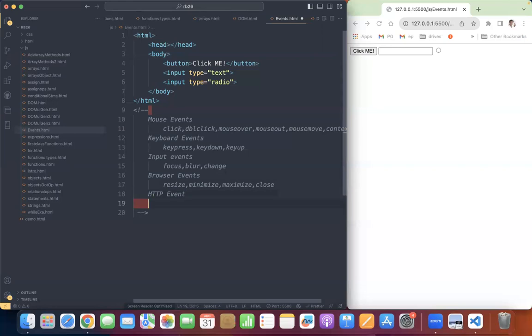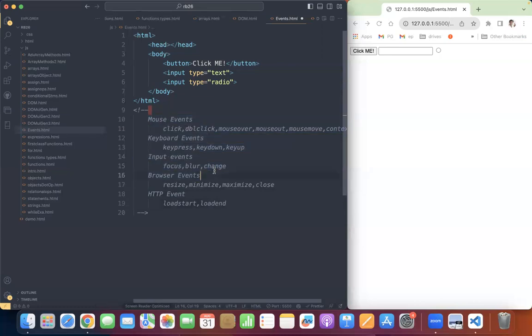Earlier, we used to have HTTP events like load start, load end. For example, if you send a request to an API, the API gives you the data. When the data started loading, that is called load start. When the load is completed, that is called load end. Those are also events, but we hardly use them. Most of them are here.